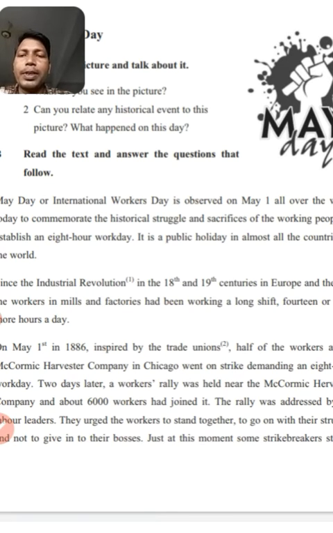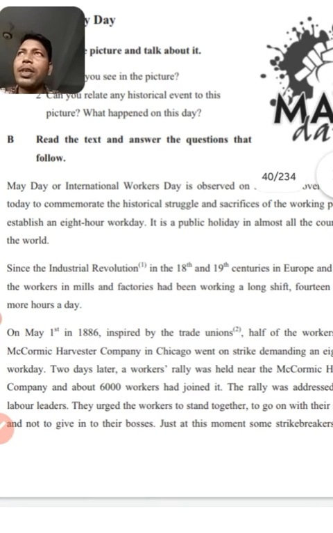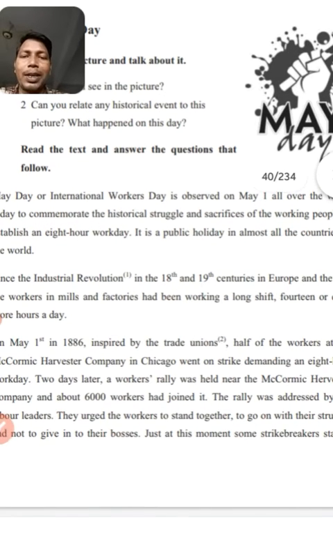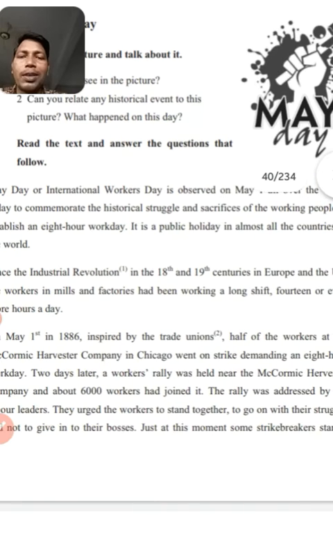So why do we observe this? We observe this to commemorate the historical struggle and sacrifices of the working people to establish an 8-hour workday. What was the demand? Dear students, the demand was an 8-hour workday. In the next sentence you can see it is a public holiday in almost all the countries of the world. It is a public holiday, which means not only in our country but all over the world or most of the countries, this day is a public holiday.